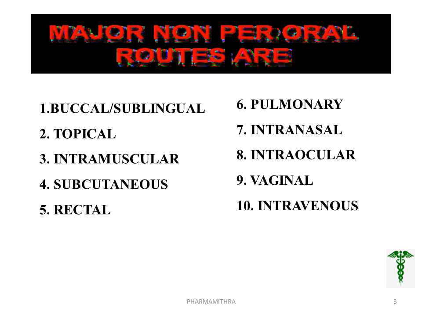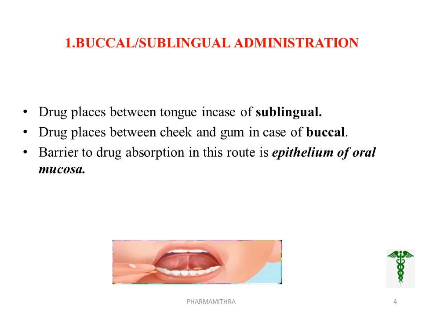These are the major non-per-oral routes: buccal or sublingual, topical, intramuscular, subcutaneous, rectal, pulmonary, intranasal, intraocular, vaginal and so on. First route, buccal or sublingual administration. There are two sites for oral mucosal delivery of drugs: one is the sublingual route and the other is the buccal route. Sublingual means the drug is placed under the tongue, and if the medicament is placed between the cheek and gum, it is known as the buccal route.